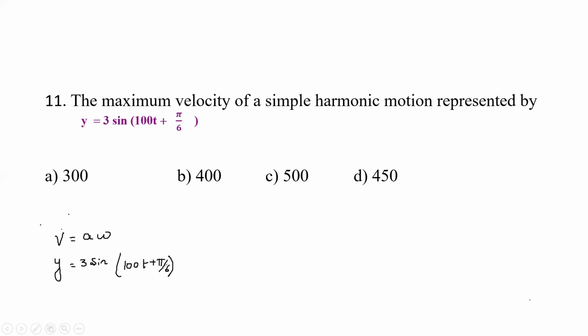If you compare this equation with the standard equation, we will get omega equals 100 and A equals 3. So directly substitute now. The maximum velocity is A is 3, omega is 100. That is nothing but 300 meter per second. Option A is the right option.